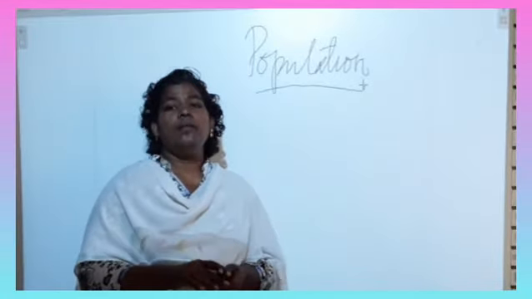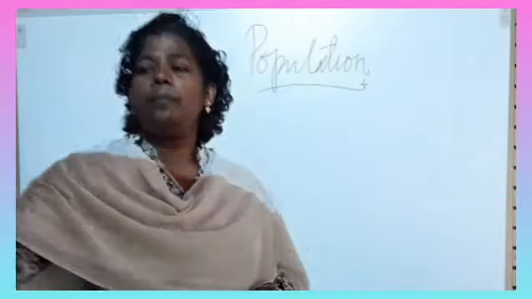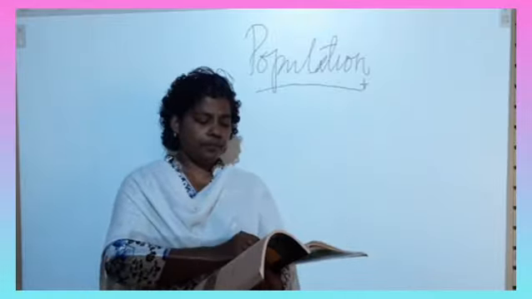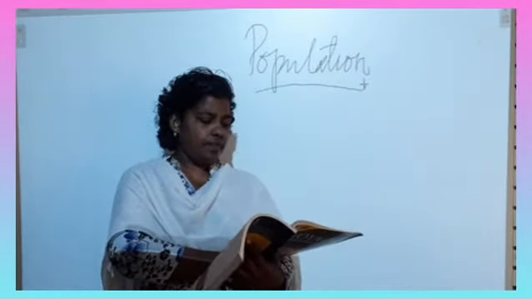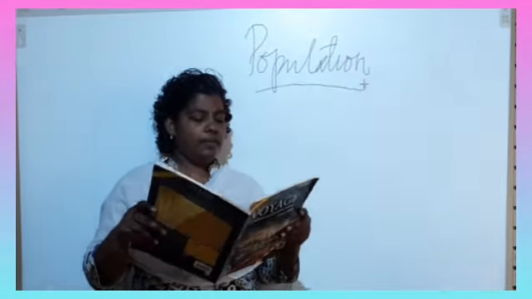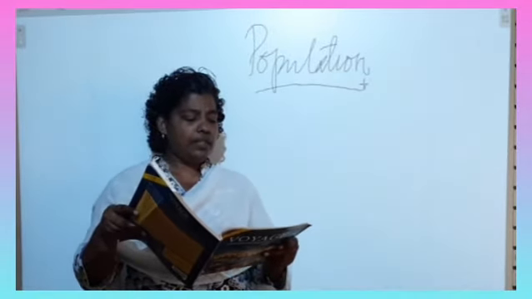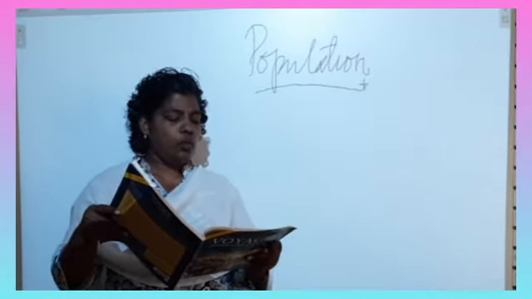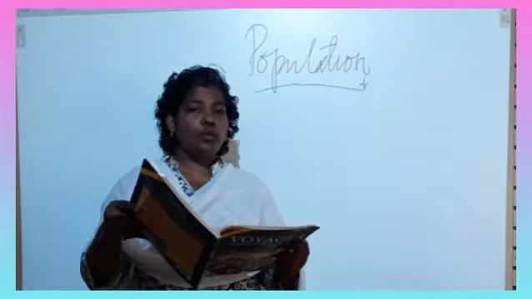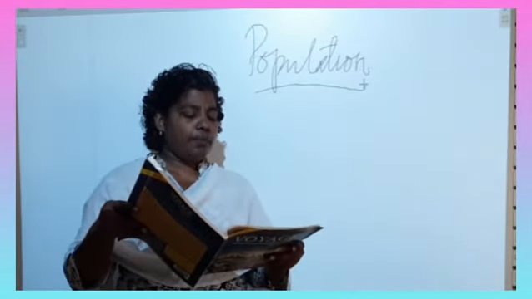Did you understand, children? Now we will mark a few questions. Take your textbook to page number 36. Fill in the blanks. First one, China. Second one, death rate. Third one, life expectancy. Fourth one, overpopulation. And the fifth one, pyramid.